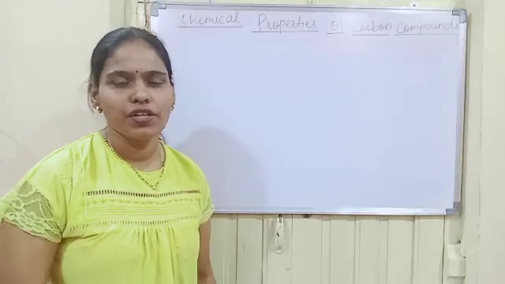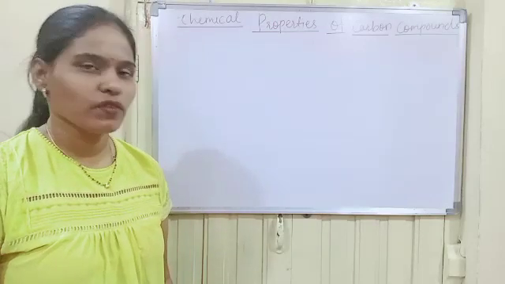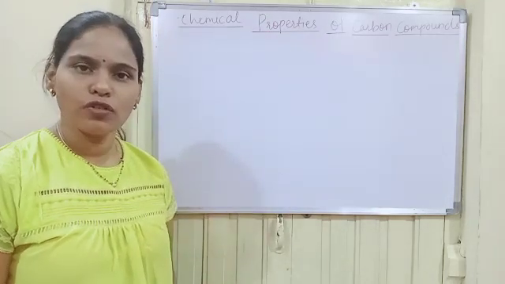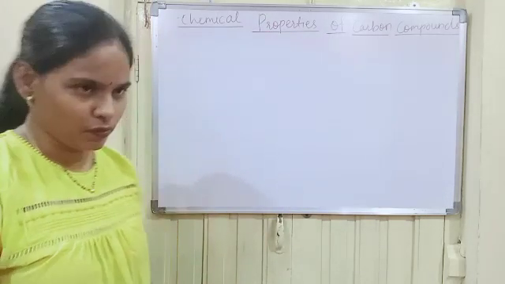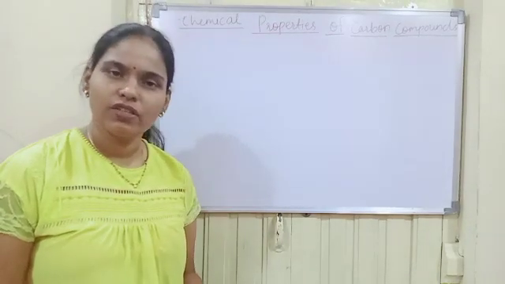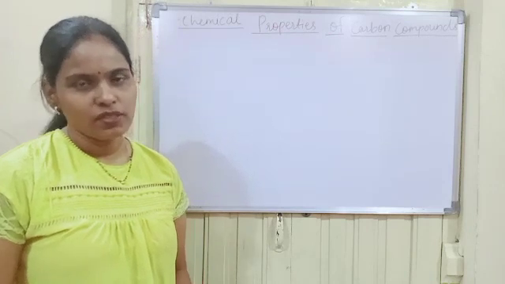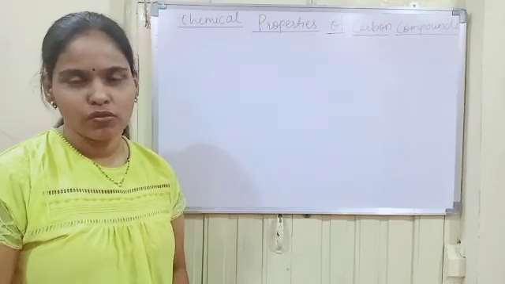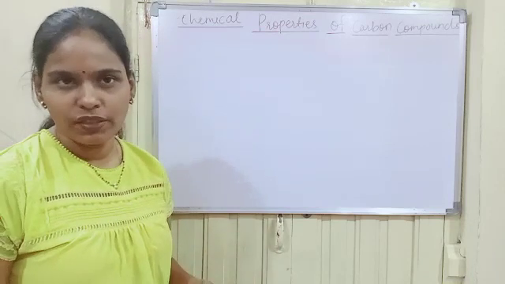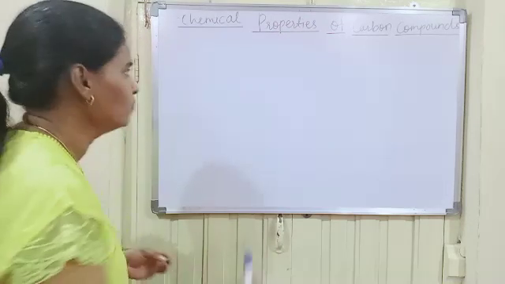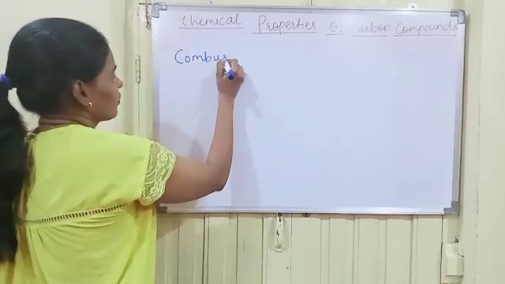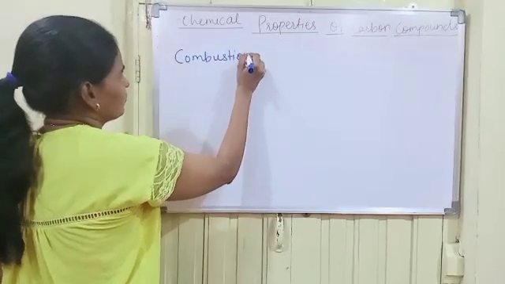In this section, we study some of the chemical properties of carbon compounds. This is another topic from the fourth chapter, carbon and its compounds. Now we know that carbon in all its allotropic forms burns in the presence of oxygen to produce carbon dioxide. So let us see the first property of carbon compounds, that is combustion.